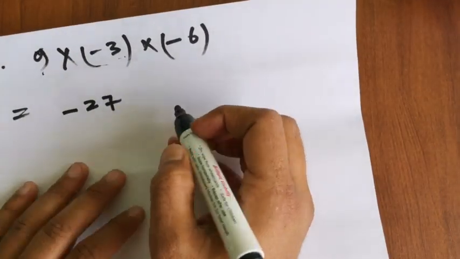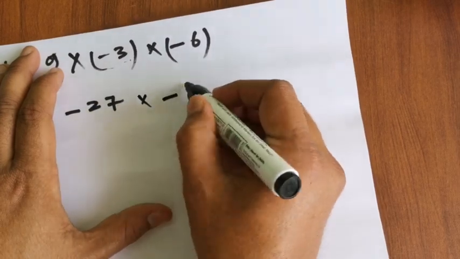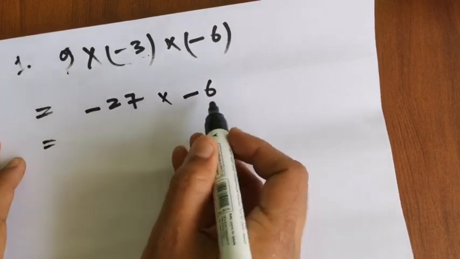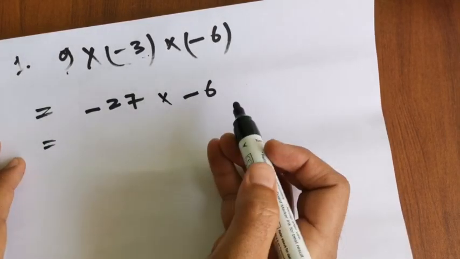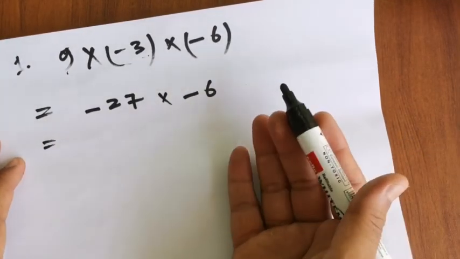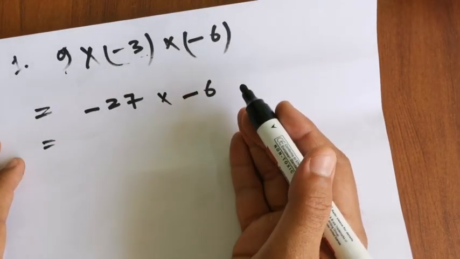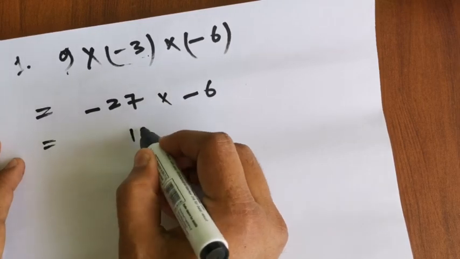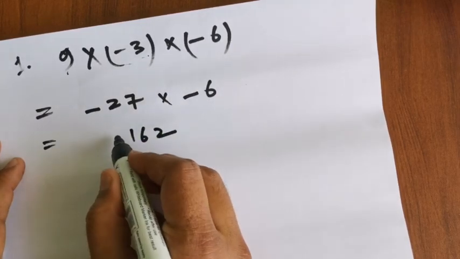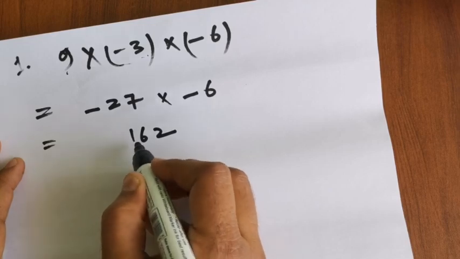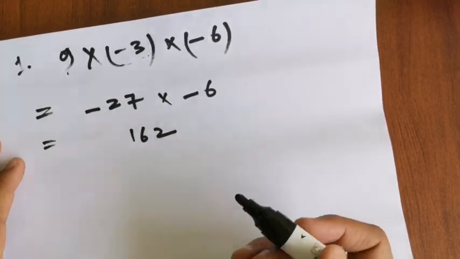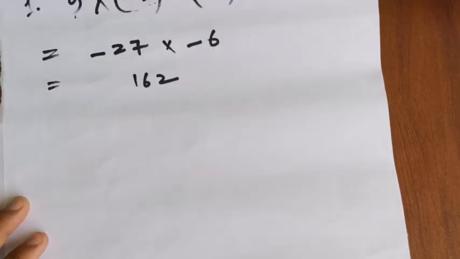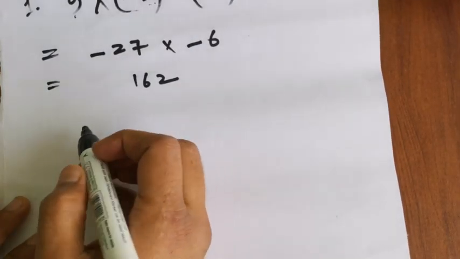So minus 27 multiplied by minus 6, similar signs, negative negative, so it will be positive. Similar signs will be positive, and different signs will be negative. So minus 27 into 6 is 162, and it will be positive, so we don't have to give a plus sign, because this is positive, we don't need to show plus.